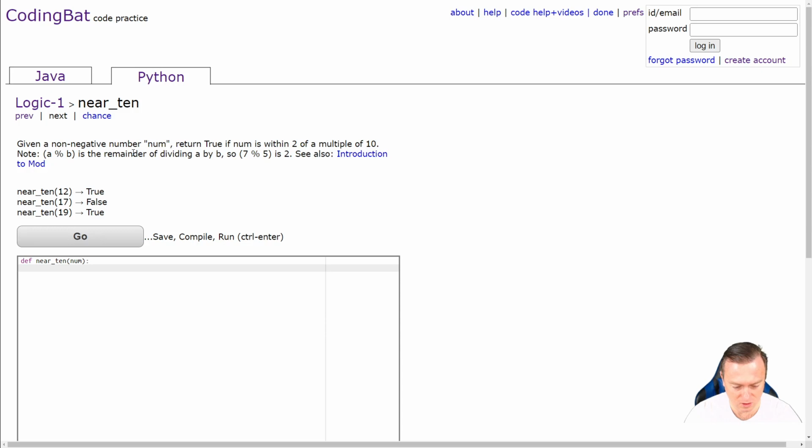So let's think this through. Let's go check is equal to num mod 10, right? And then we want to see two things. So it's either if it ends in an 8, 9, 0, 1 or 2, you're all good.